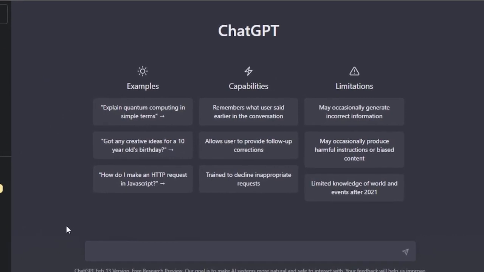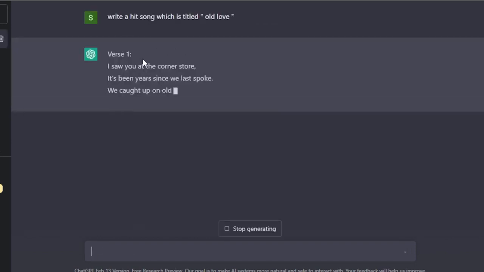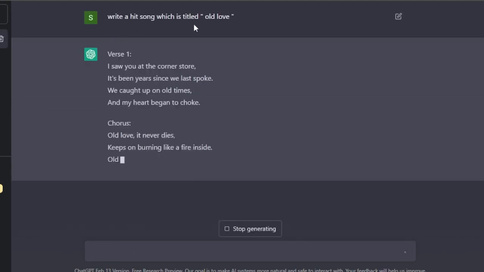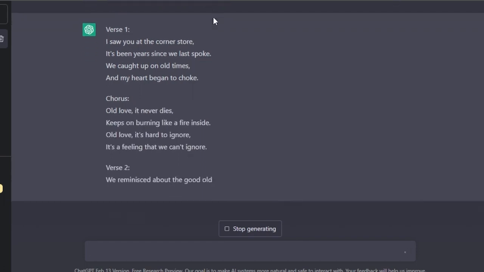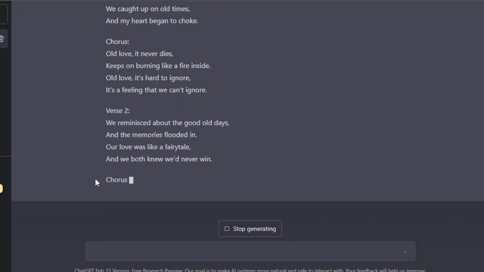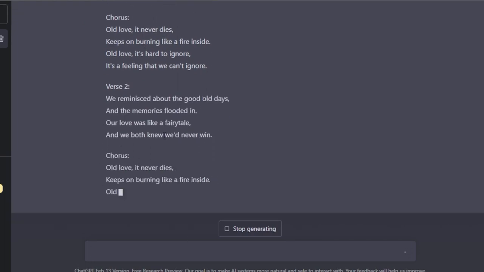Let's create a song. Let's begin our new conversation with ChatGPT by giving it a simple command, which is writing the lyrics for a song. So I gave the command to ChatGPT and I asked it to write a hit song which is titled Oh Love. This is a title that I wanted to go for. And you can see it's actually writing a song for me. We have verses and chorus. So I'm just going to give it a second to write the complete lyrics for the song.